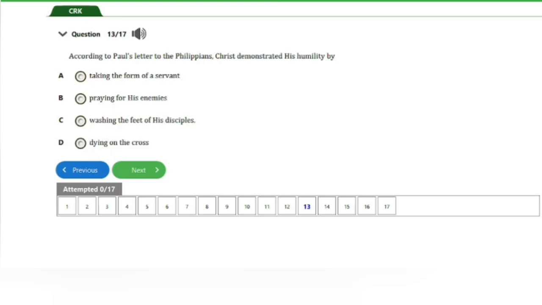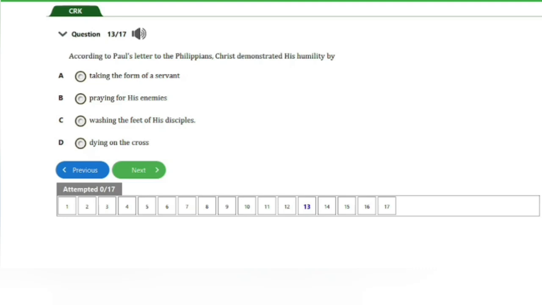Alright guys, we have here question number 13. It says, according to Paul's letter to the Philippians, Christ demonstrated his humility by A. Taking the form of a servant, B. Praying for his enemies, C. Washing the feet of his disciples, D. Dying on the cross. So guys, the answer to this question is option A here.